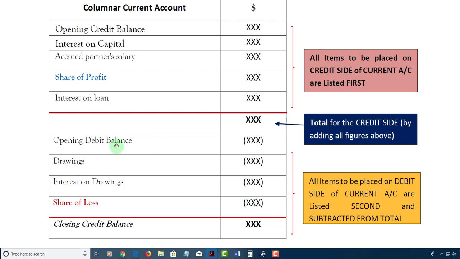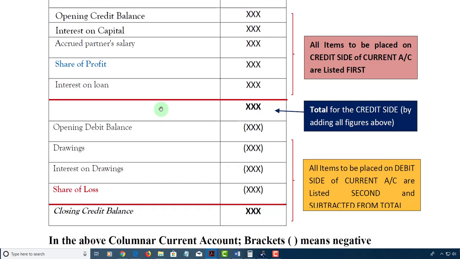After the opening balance, if there is one, you locate the drawings figure in the question, and also the interest on drawings from the appropriation account. In addition to that, you must note that if there is a share of loss for that partner, you would have to record it on the debit side. Now notice you have share of profit. If it's a share of profit, it would go on the credit side, which corresponds to the top part of the current account. And if it's a share of loss, it would go on the debit side, which corresponds to the lower or bottom part of the current account.